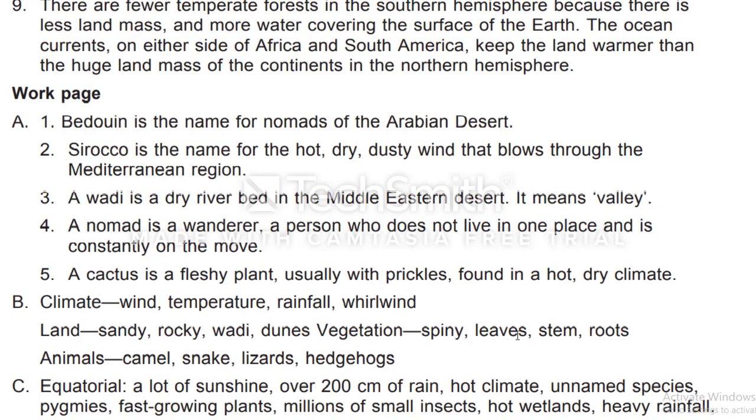In the vegetation column, you will write spiny, leaves, stem and roots. In the animals column, you can write camel, snake, lizard, hedgehog.